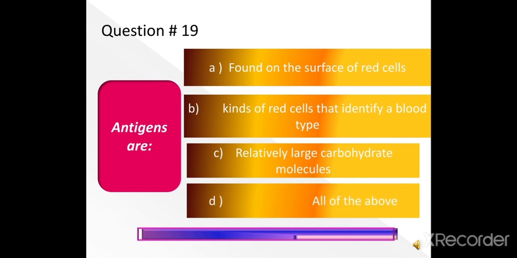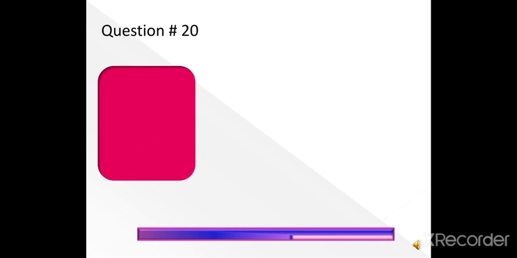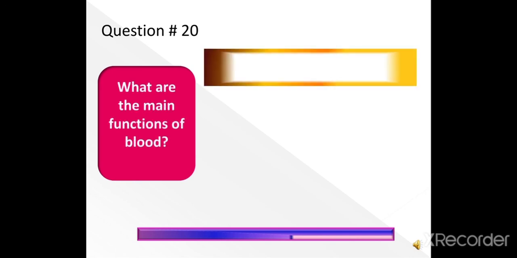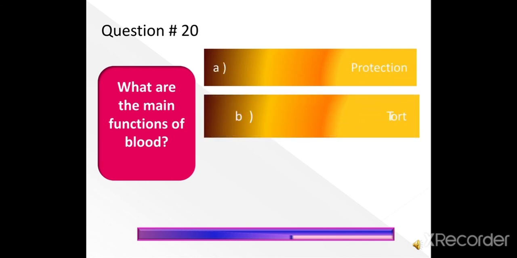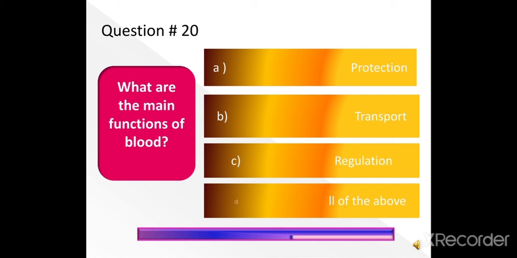Next question, question number 20, and the last question of this video. What are the main functions of blood? Protection, transport, regulation, and all of the above. What are the main functions of blood? The right answer is all of the above.